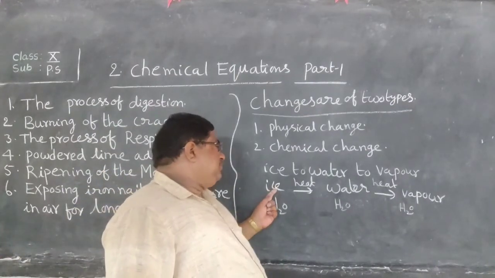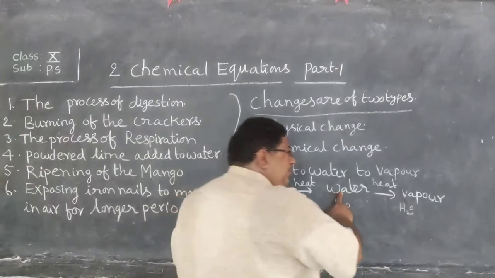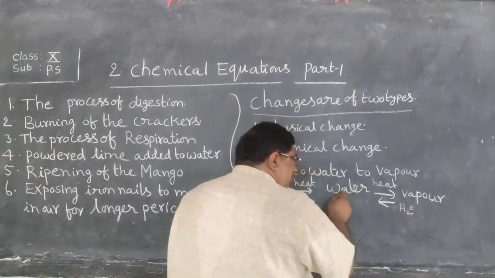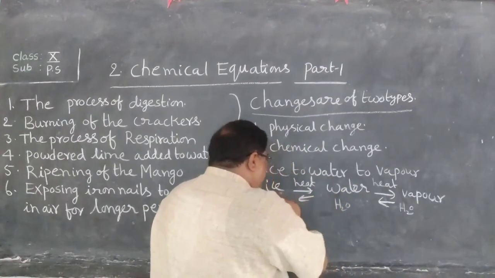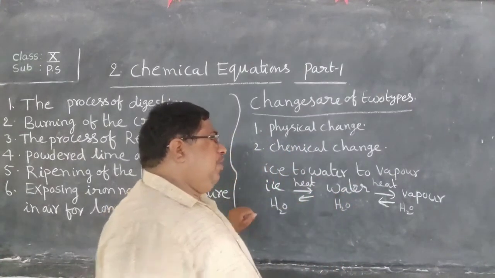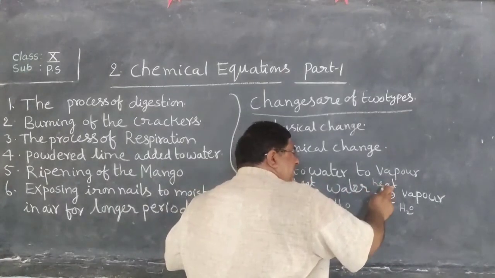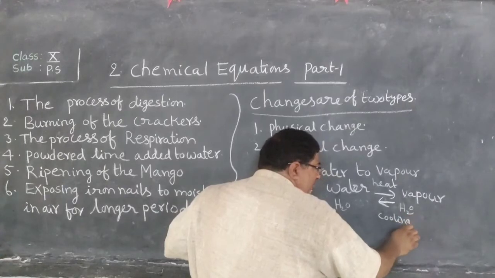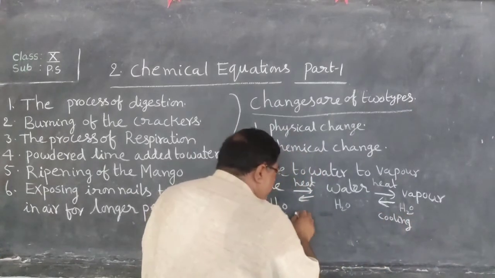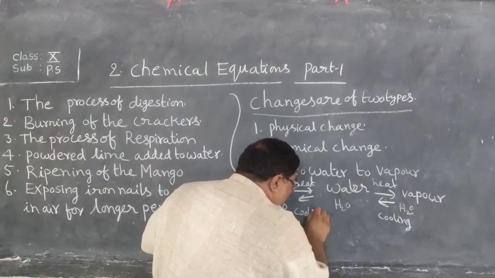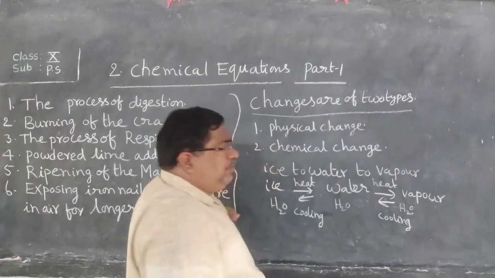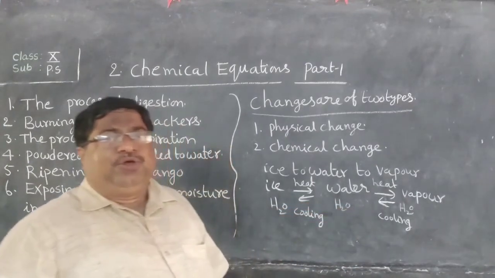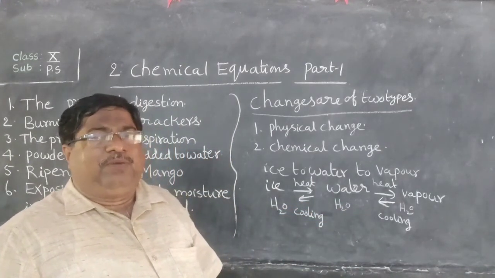We can convert ice to water, water to vapor, again vapor to water, and water to ice. The upward direction is the heating process, and the downward direction is the cooling process. So in the case of physical change, no new substances are formed.